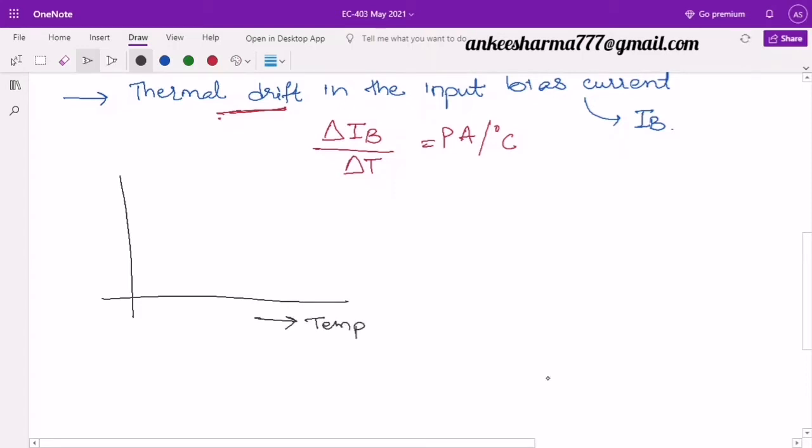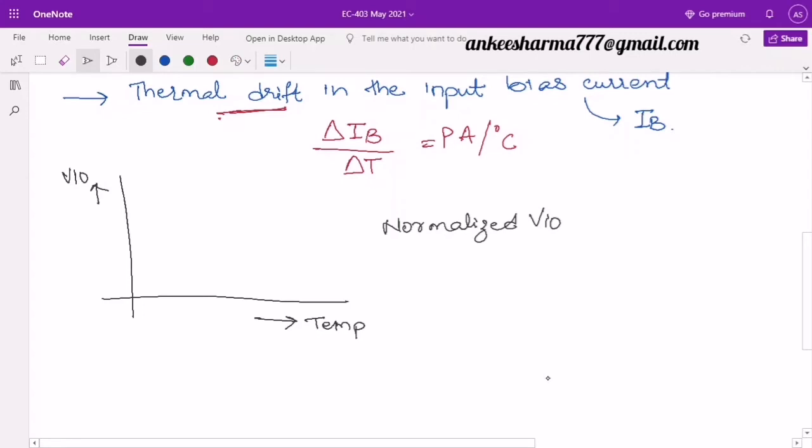Whenever we draw the graph, we need to take a zero value. I hope you have heard of normalized values. So here I will write the normalized value of VIO.